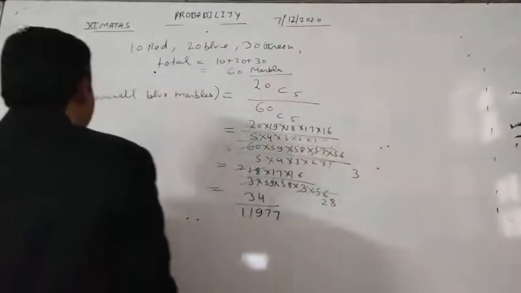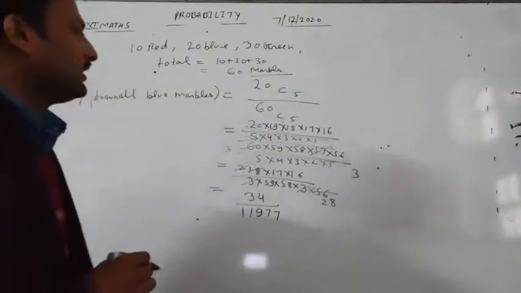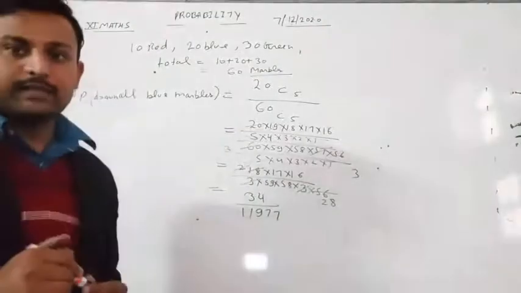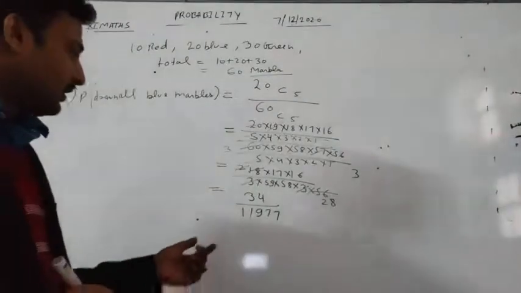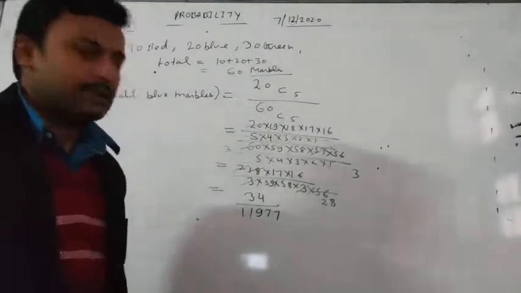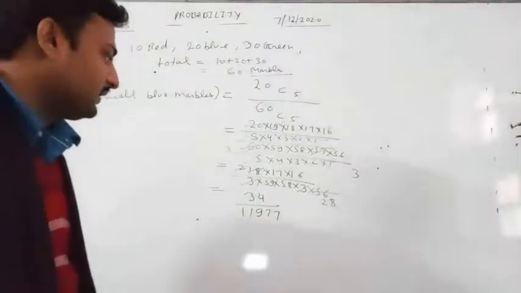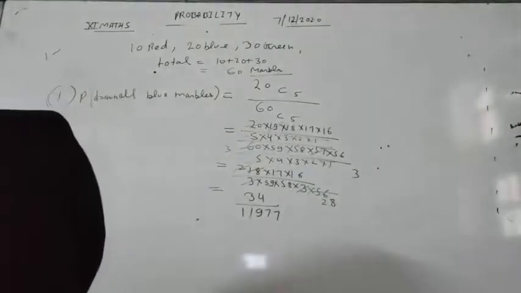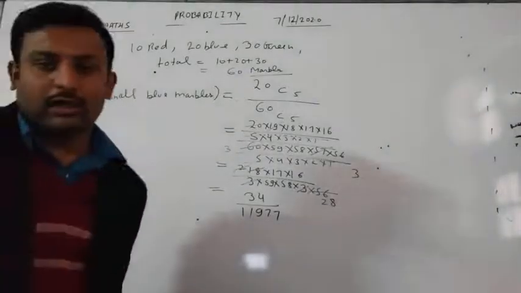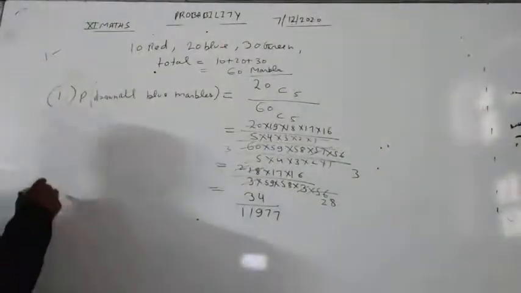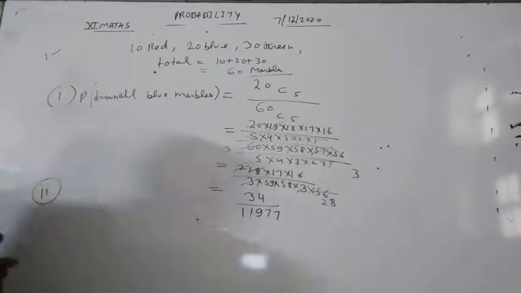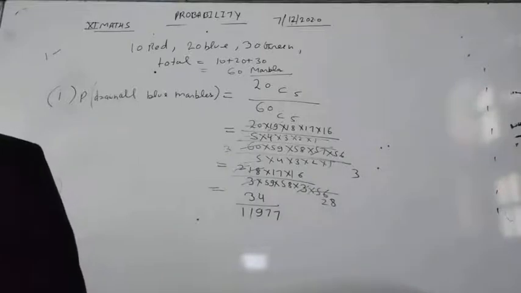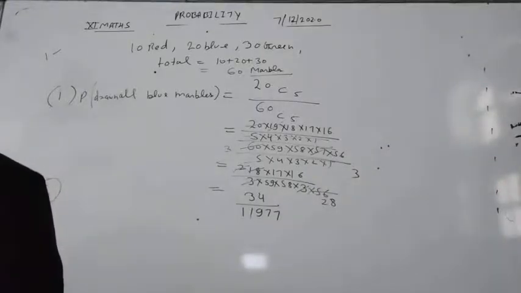So the probability of drawing all blue marbles will be 20C5 divided by 60C5, and our answer will be 34 upon 11,977. Now students, the second part says that at least one will be green. So the probability that at least one will be green.